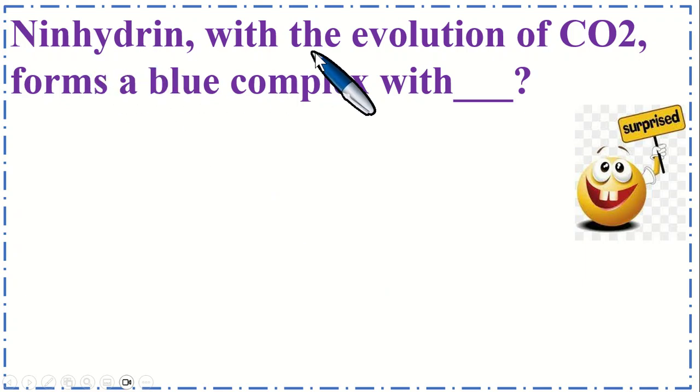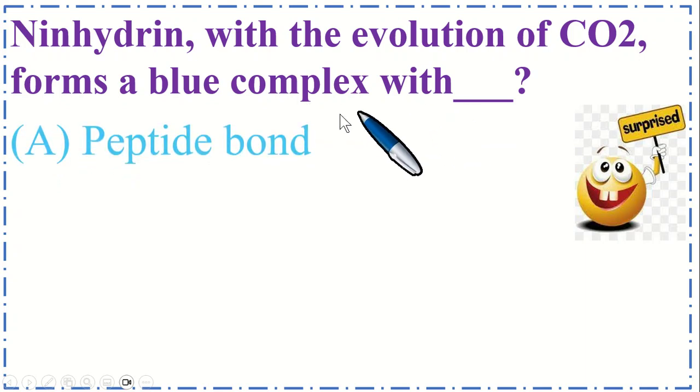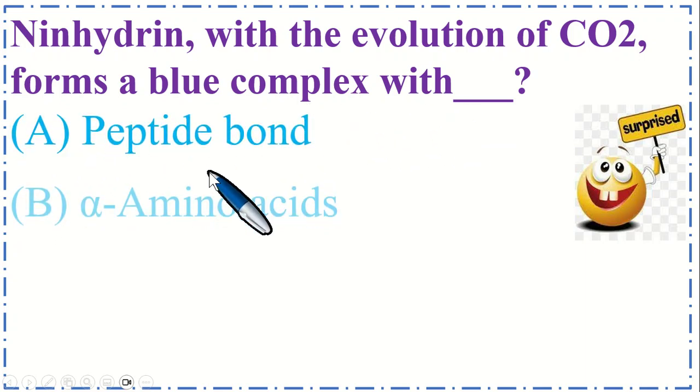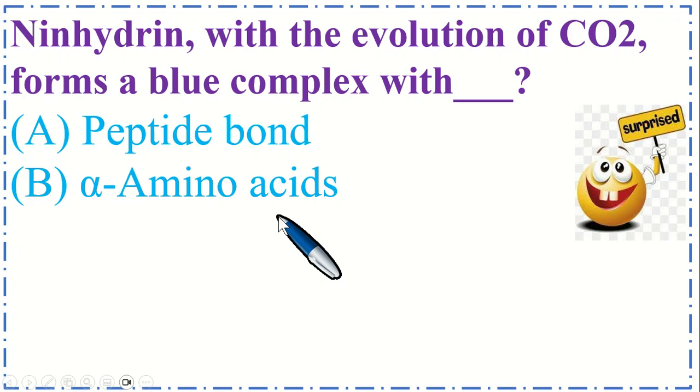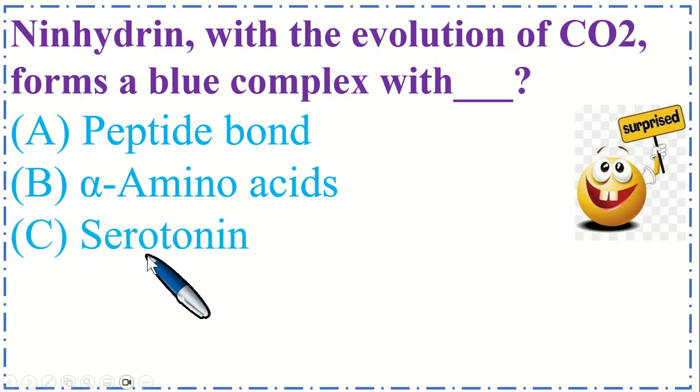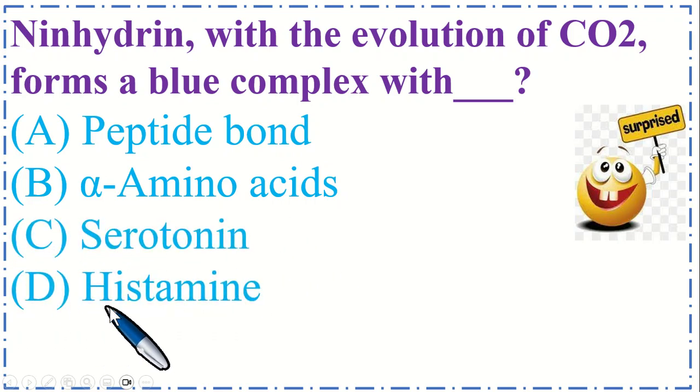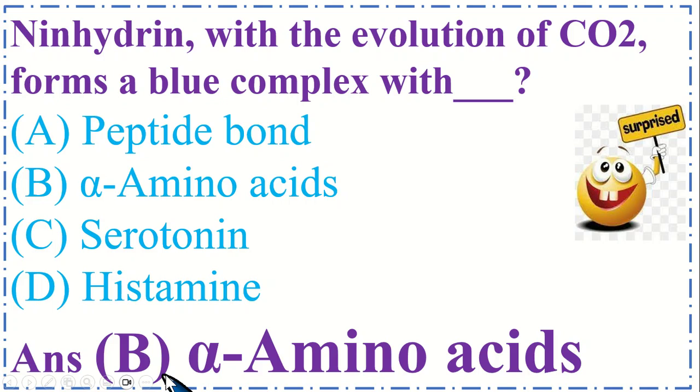Ninhydrin with the evolution of CO2 form a blue complex with dash. Option A, peptide bond. B, alpha amino acids. C, serotonin. And option D, histamine. So the correct option is B, alpha amino acids.